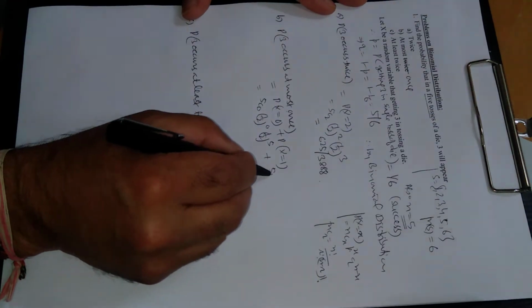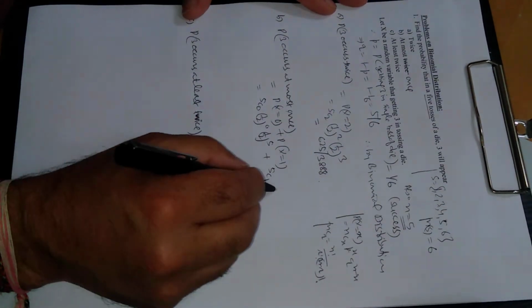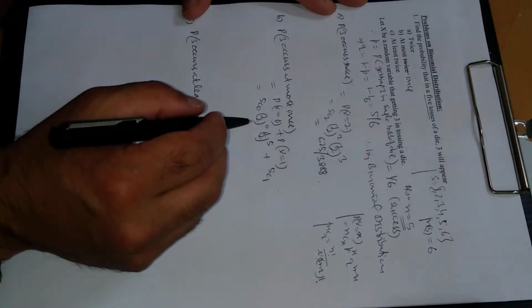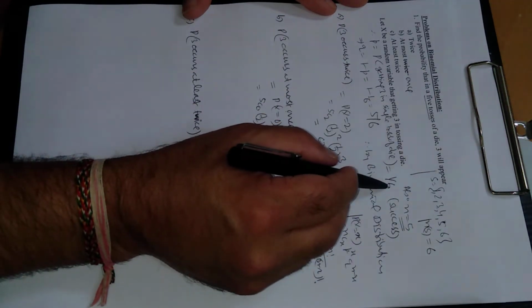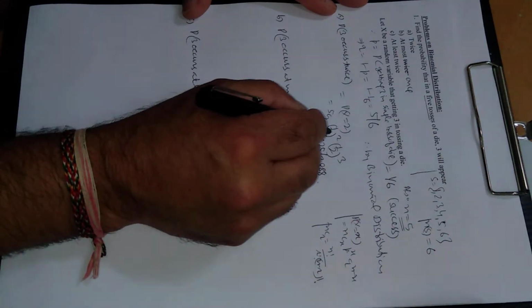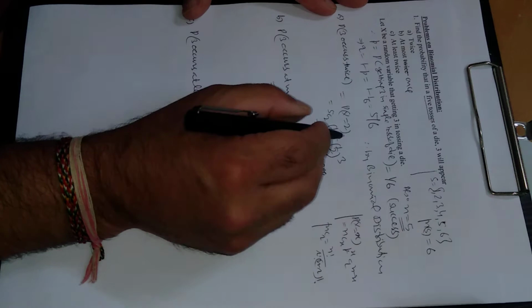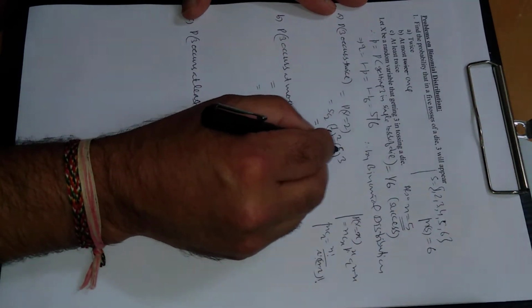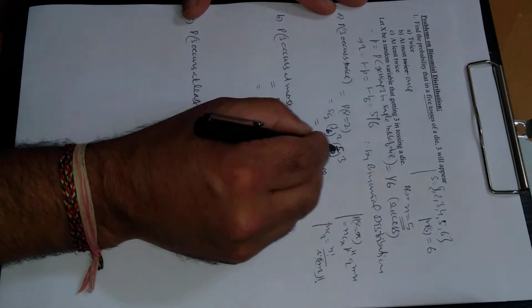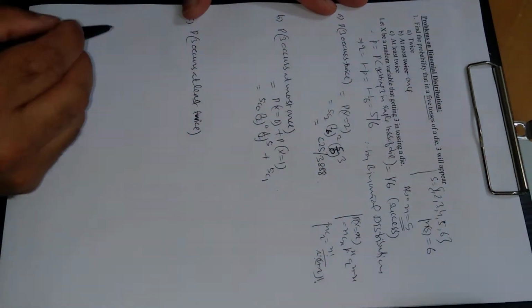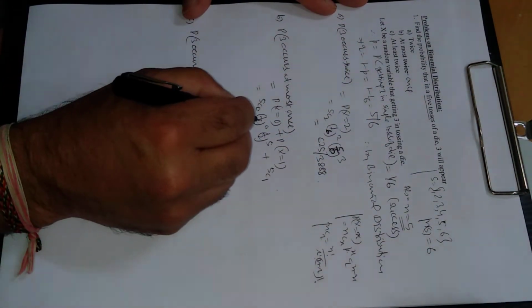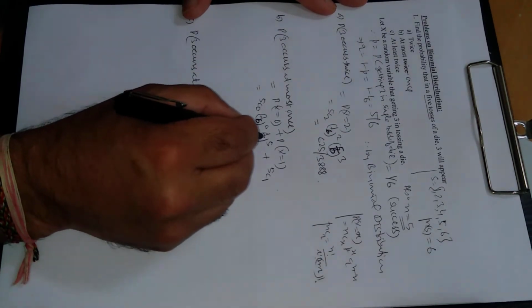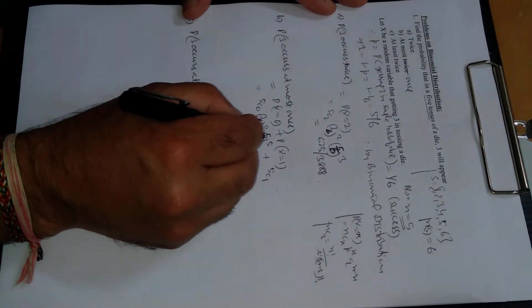Next will be 5C1. Sorry, this is not half. This is 1 by 6 and this is 5 by 6.